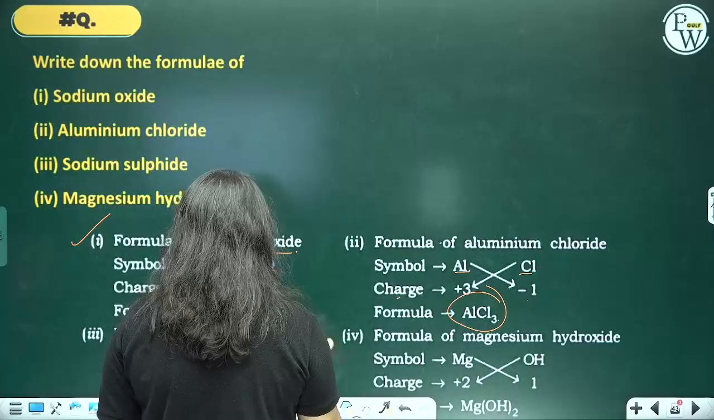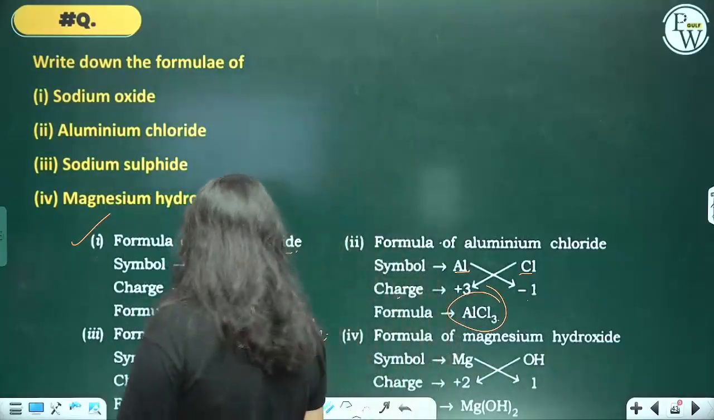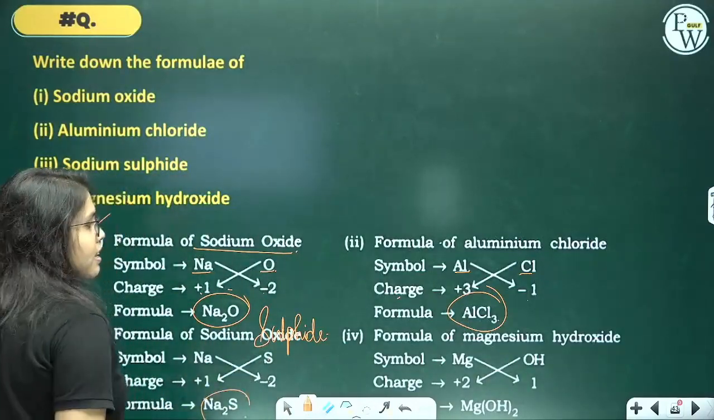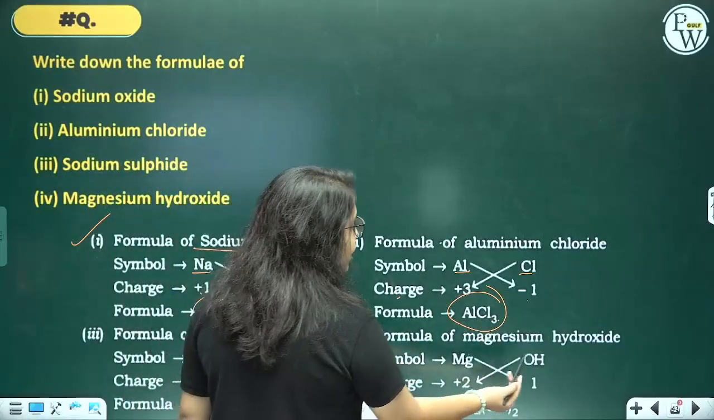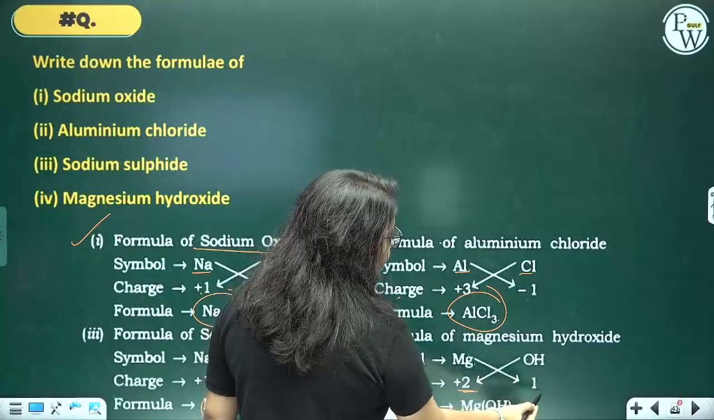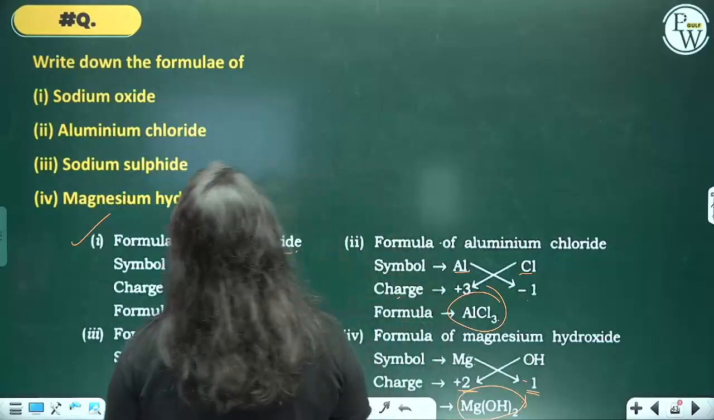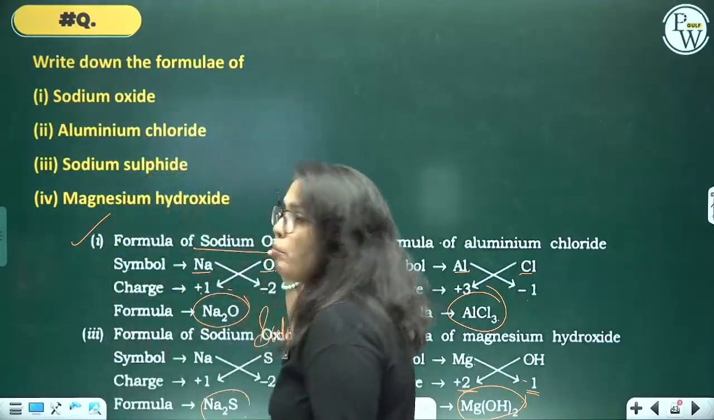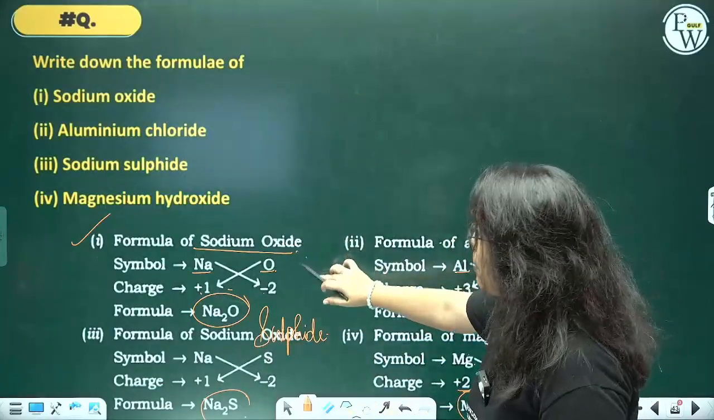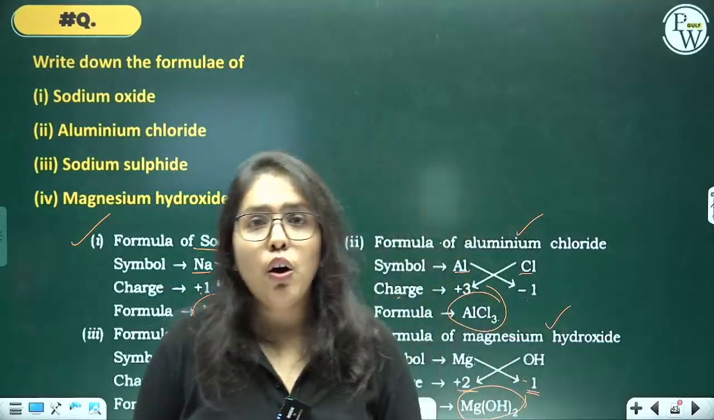Next is sodium sulfide. Sodium Na plus S, -2, crisscross, Na2S. Magnesium hydroxide, Mg, OH. Magnesium has the charge +2, OH -1, crisscross, Mg(OH)2. So this is how you will write the formula. All right, beta. So this is for sodium oxide, sodium sulfide, aluminium chloride and magnesium hydroxide.